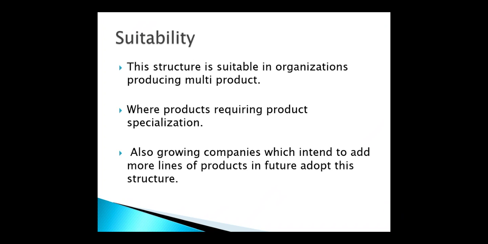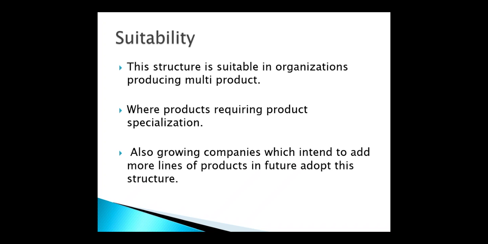So what is the suitability of this divisional structure? This structure is suitable in organizations producing multiple products. Functional structure is suitable where a single line of product is there, and divisional structure is suitable where more than one product is produced within the same organization. It is also suitable where products require product specialization; in that organization divisional structure is very important.